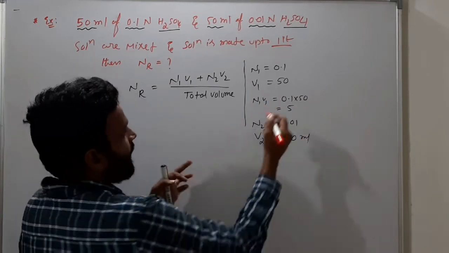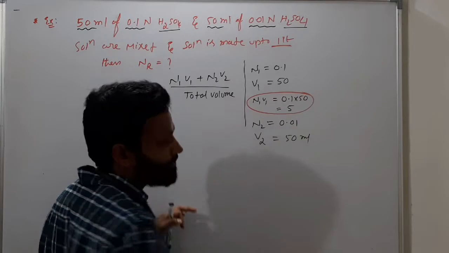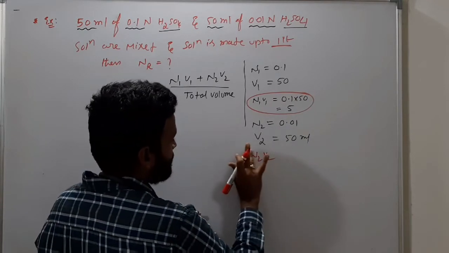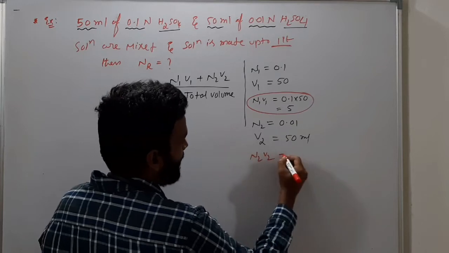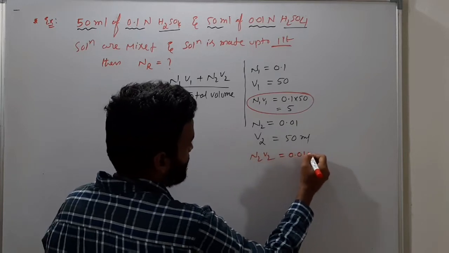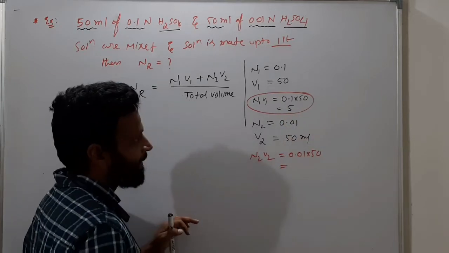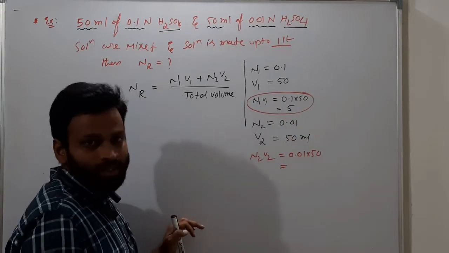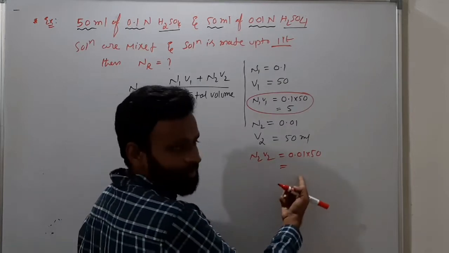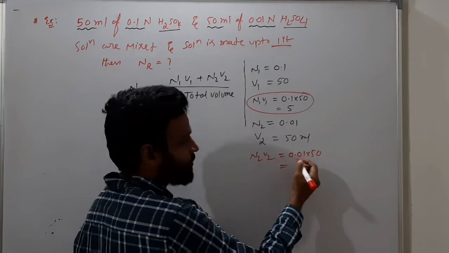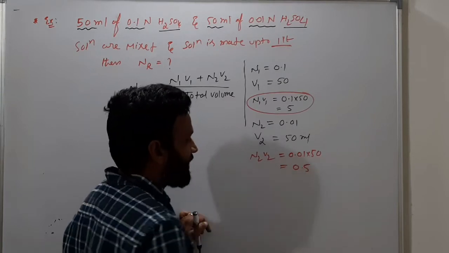So N1 V1 you have 5. Same way N2 V2 is 0.01 into 50. 0.1 into 50 means 5. Understood? 0.01 is nothing but 1 by 100, so 50 by 100, so 0.5 remains as N2 V2.